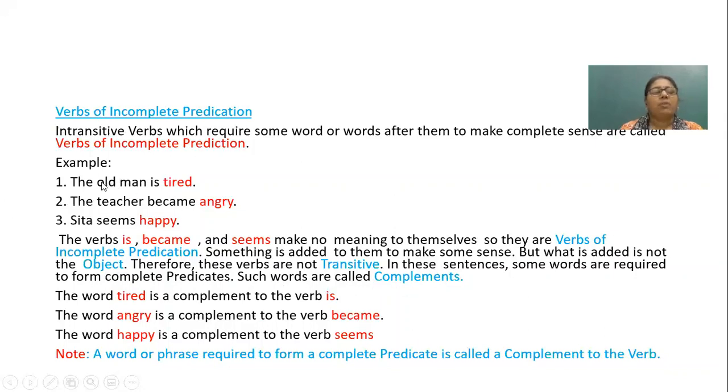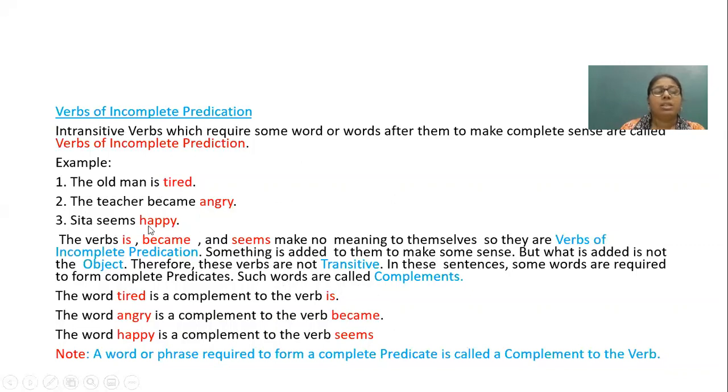So, now again, when I add one word, the sentence becomes: the old man is tired, the teacher became angry, Sita seems happy. So, now in this sentence, the word tired is a complement to the verb is. In the second sentence, angry is a complement to the verb became.